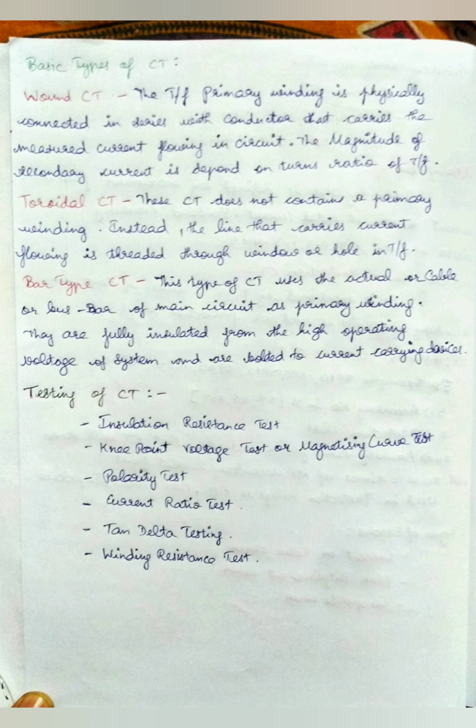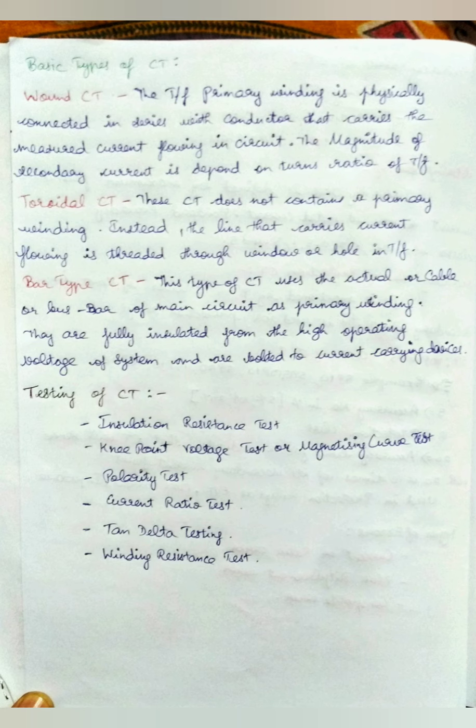In this, the wound type is a transformer, which means the CT primary winding is physically connected in series with the load, or with the conductor that carries the measured current flowing in the circuit. So the magnitude of secondary current depends on the turns ratio of this transformer, which means the CT.